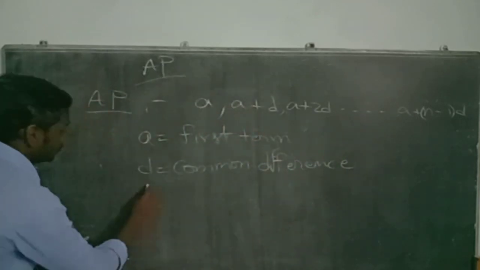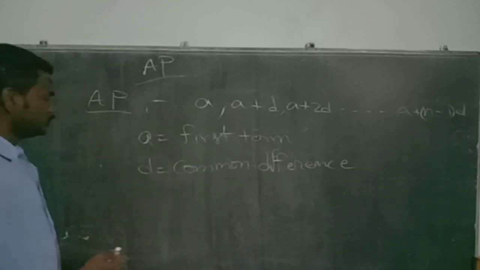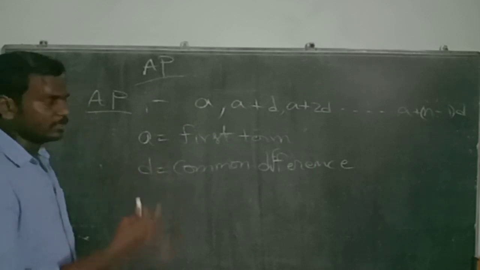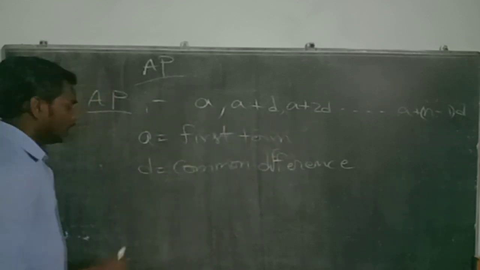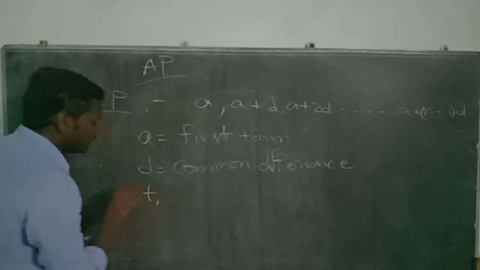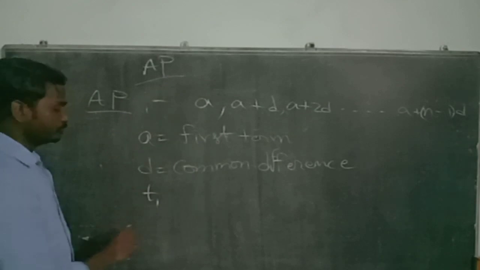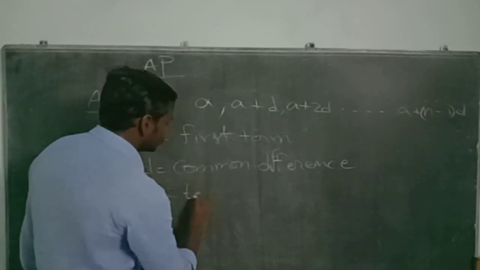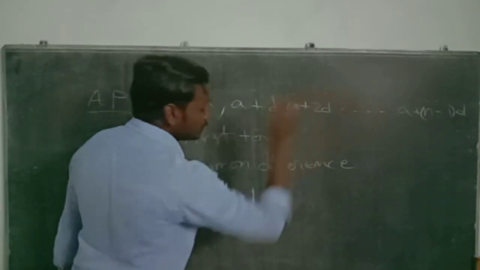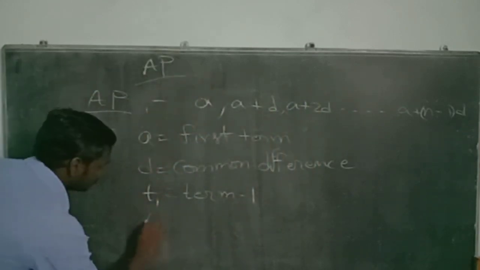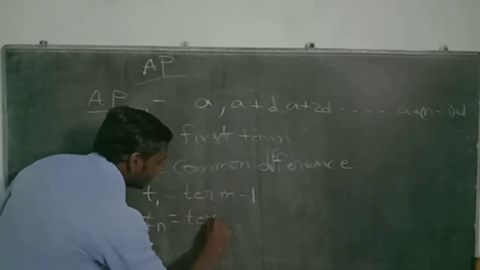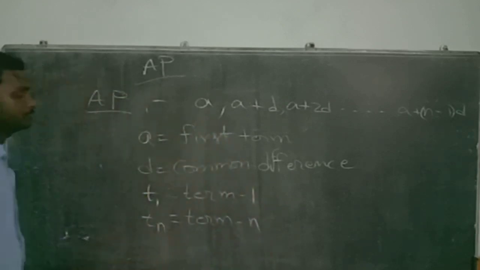In some books it is denoted as a_n minus 1 and so on. A fixed term is called T. So T1 is denoted as term 1. In a similar way, the nth term, that means the last term, is called Tn, that is nothing but term number n.